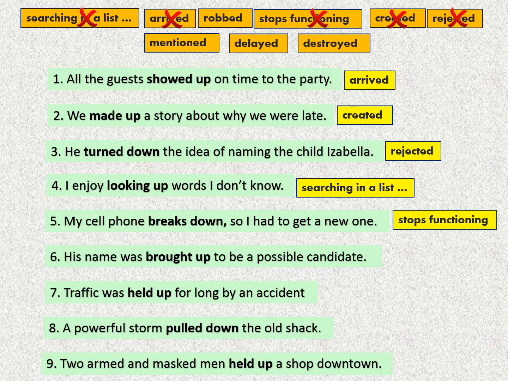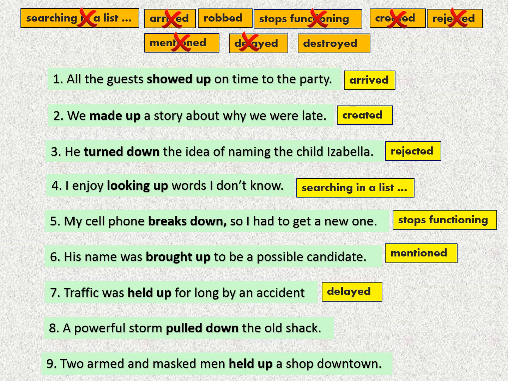So to bring up meaning to, of course, mention. One of the meanings of bring up is mention, because of course bring up has other meanings. Number 7, traffic was held up for long by an accident. So hold up here doesn't mean rob, it means delay.